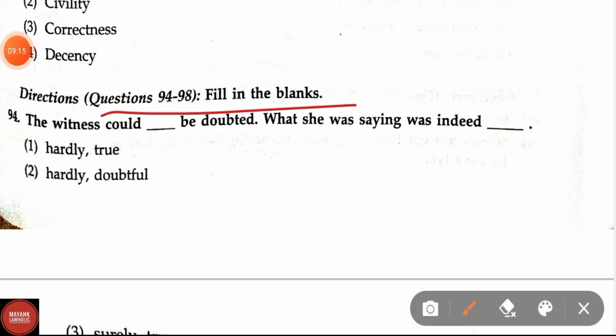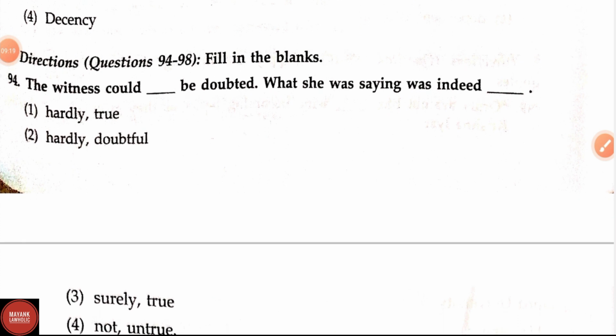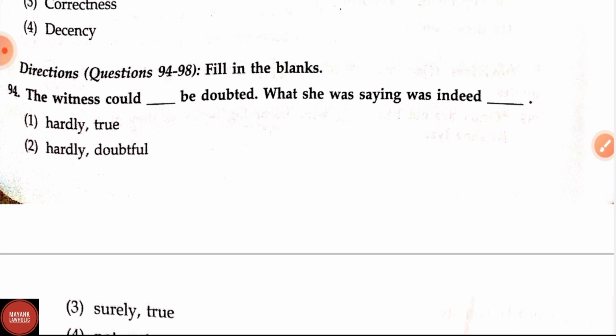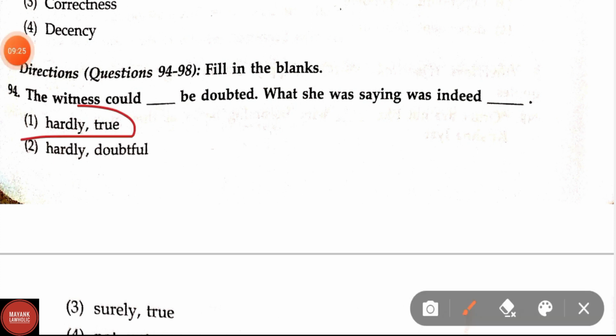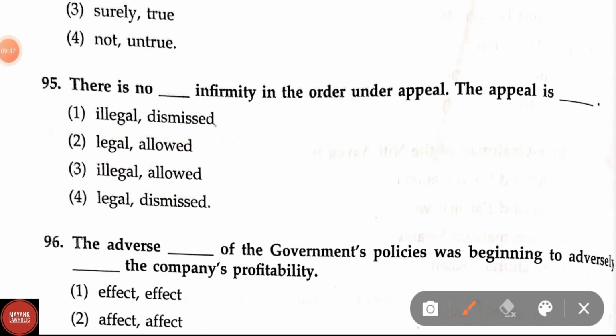Directions from question 94 to 98, fill in the blanks. Question number 94, the witness could dash be doubted. What she was saying was indeed. Correct answer is option first. The witness could hardly be doubted. What she was saying was indeed true. Question number 95, there is no dash infirmity in the order under appeal.